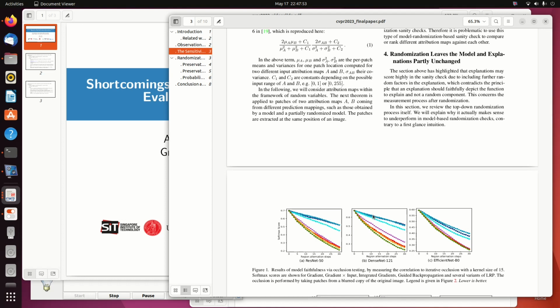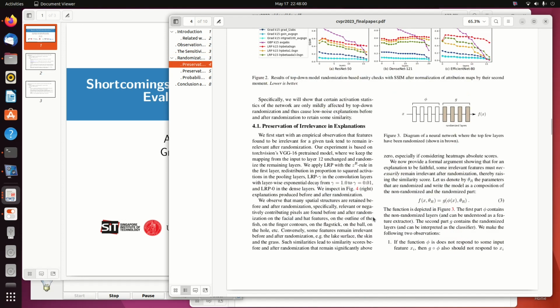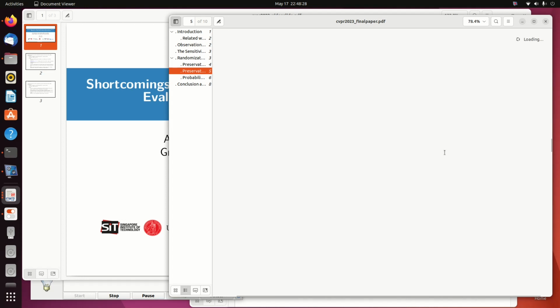Actually, randomization leaves the model and the explanations partly unchanged, and it does so in three categories. The first thing is something very simple: preservation of irrelevance of explanations. That is, we have a neural network with a bottom unrandomized part and a top randomized part. And if there is an input feature which is in principle ignored by the bottom unrandomized part, then this irrelevance is also preserved under any randomization of the top part. And this is, for example, shown in figure 4.